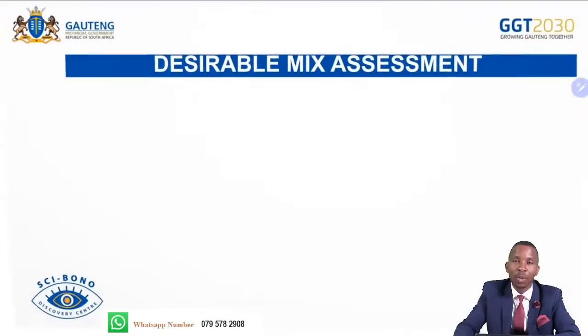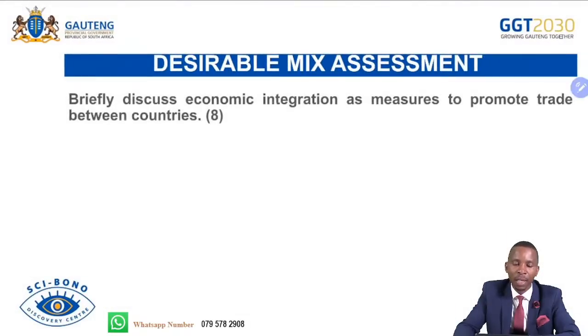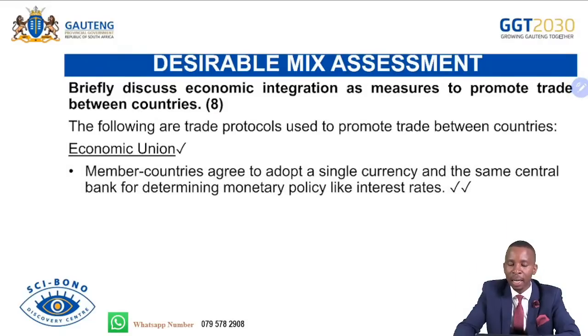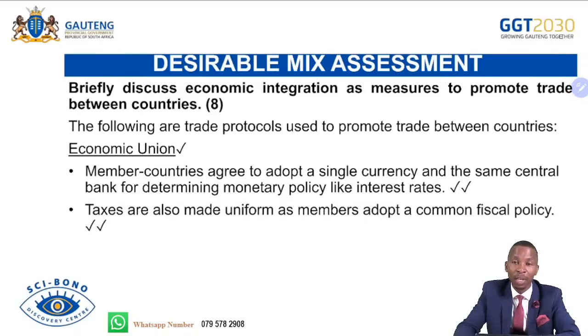And then we go to the last one, which is the biggest, which is known as economic monetary union. So economic union or economic monetary union, that's when member countries agree to adopt a single currency and the same central bank for determining monetary policy, like interest rates. So that one is the biggest. Taxes are also made uniform as member countries adopt a common fiscal policy.